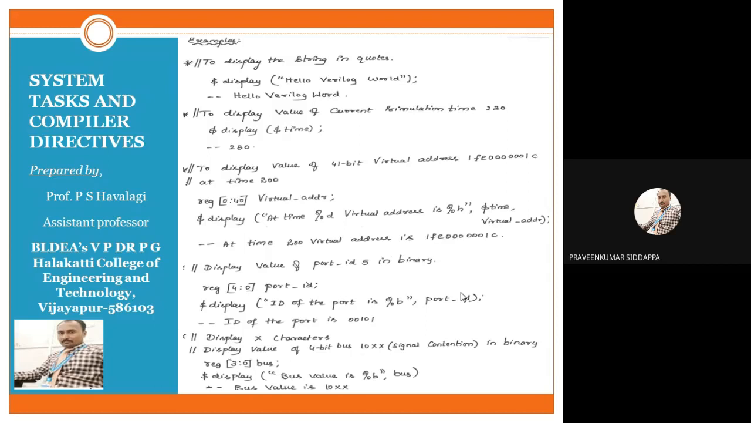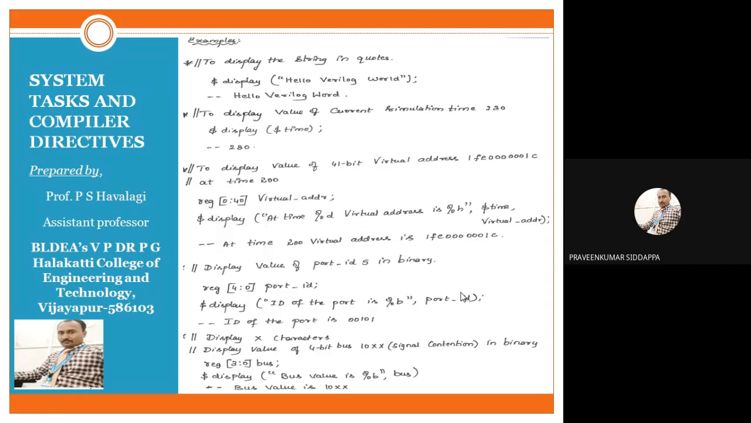We take the virtual address as a register. That should be 41 bits as he has suggested, so I have taken 0 to 40. So that virtual_address acts like a 41-bit virtual address, and that should be displayed on your screen.